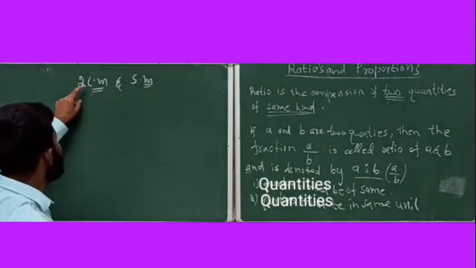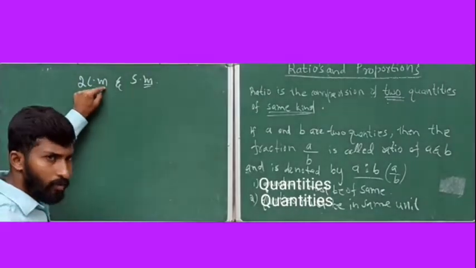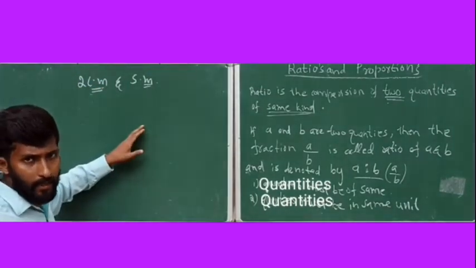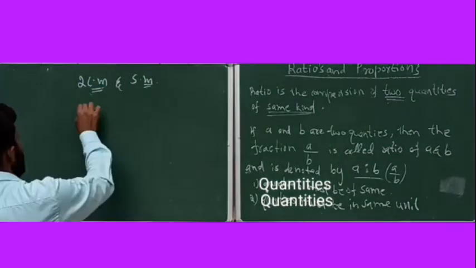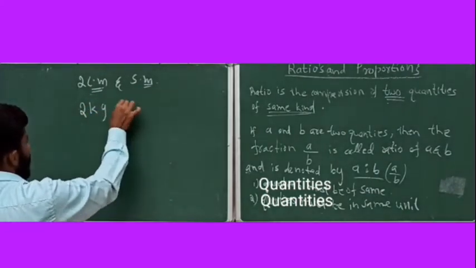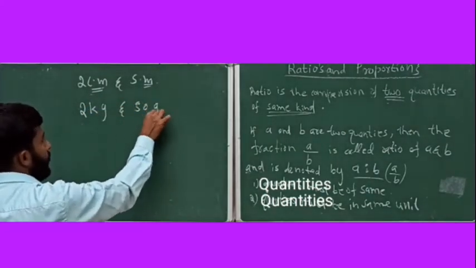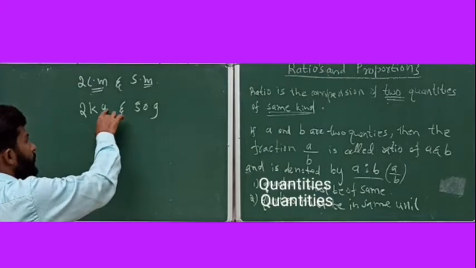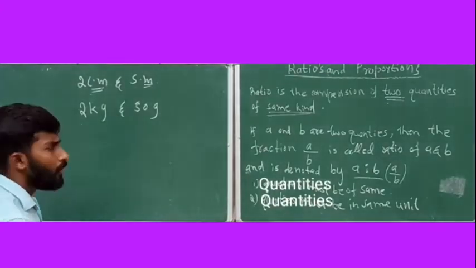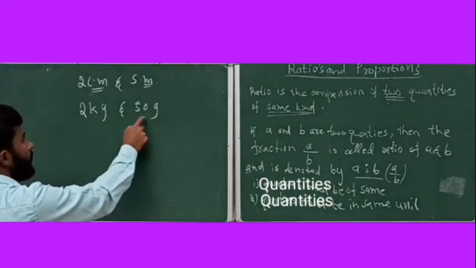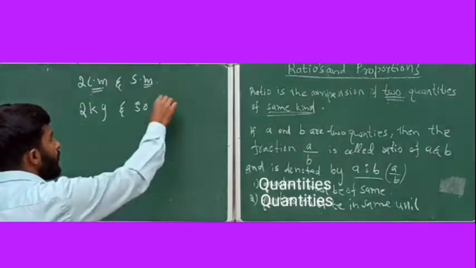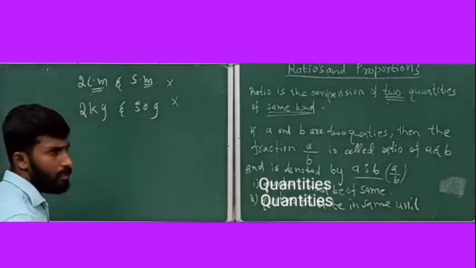Or 2 centimeter is there, you can convert it into meter, then they are in the same unit, then you can compare. Or 2 kg and 50 gram is given. Again it's not possible to take the ratio 2 by 50. Why? Here the unit is kg, here the unit is gram. Again it is not possible to take the ratios.